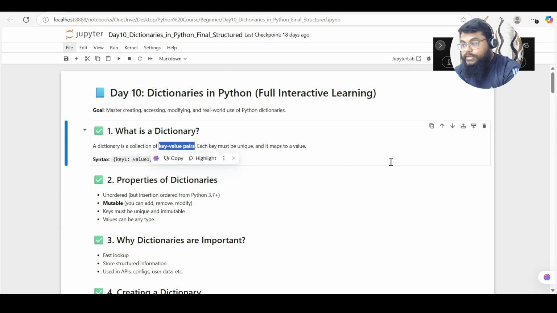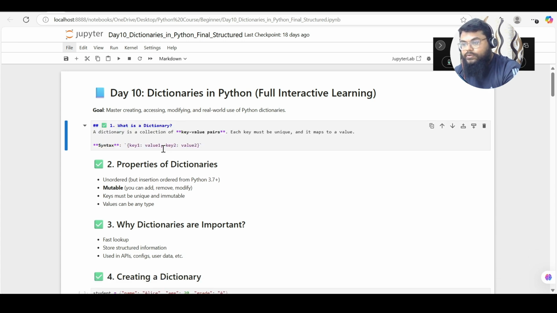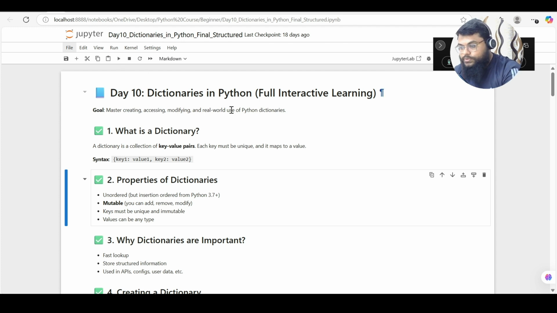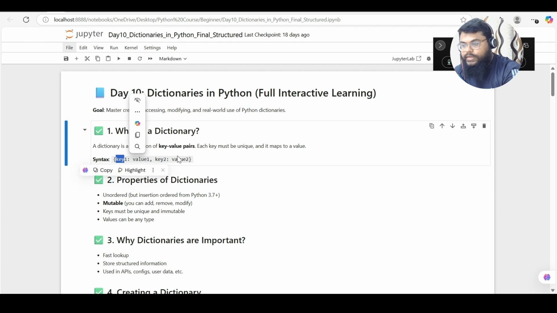Yesterday we talked about tuples, right? So tuples can be used as keys of key value pairs for a dictionary. So that's what we talked about yesterday. A dictionary is a combination of key value pairs. How does it look? You'll have a key and a value, key and a value. Every value will have a key.